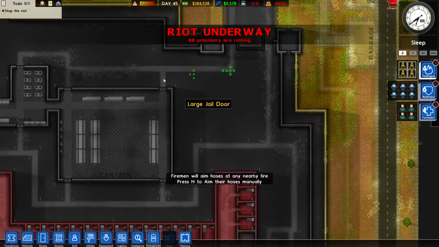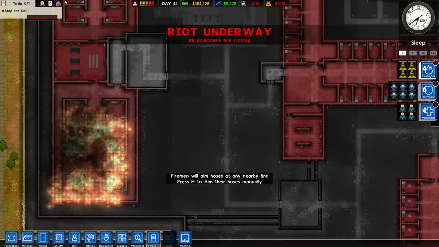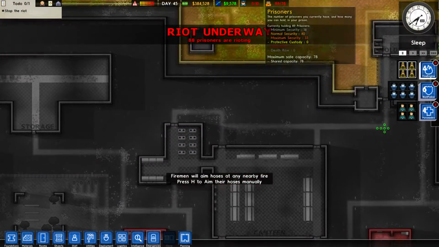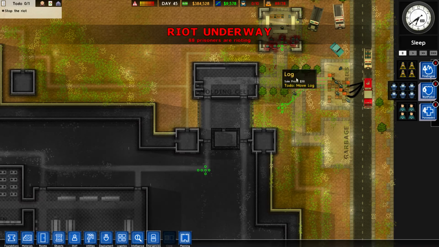Fire guys, I guess, they're going to need to go around here, but it's going to take them a long while to get there. So maybe they should make slow progress over. But we don't want to rush in because there's a lot of stuff going on. Right, let's get back into it and see what we can do.